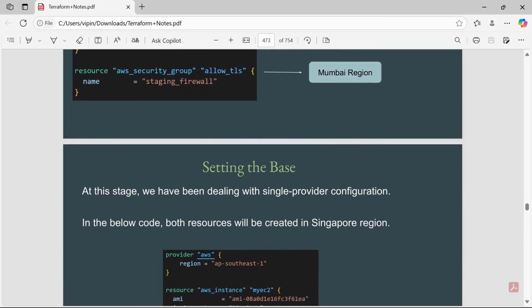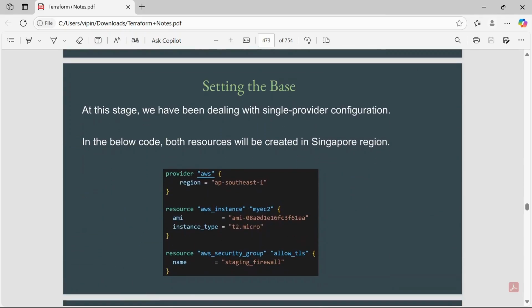Setting the base, at this stage we have been dealing with the single provider configuration. In the below code, both resources will be created in the Singapore region itself.